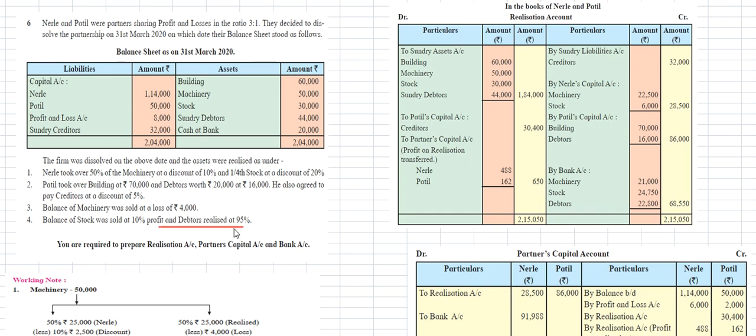First we'll do the working note calculation, then we'll go for the realization account. You are required to prepare the realization account, partners' capital accounts and the bank account. So before preparing the realization account, we first calculate the working note. What are the adjustments happening here? The first adjustment is in the working note.